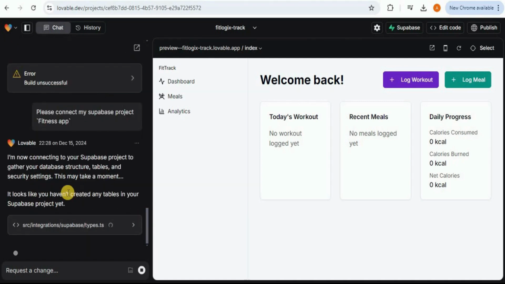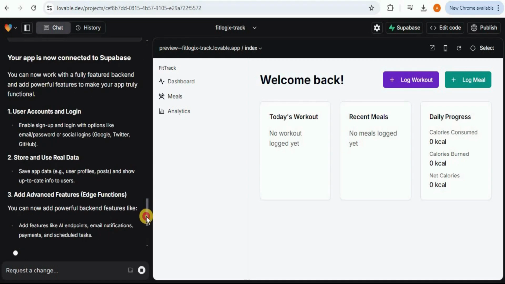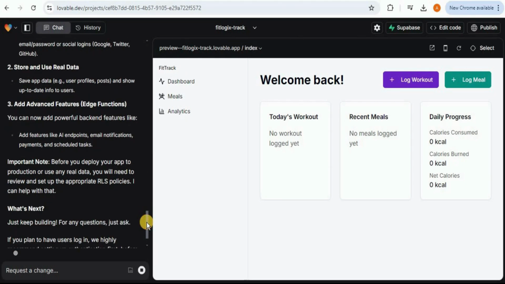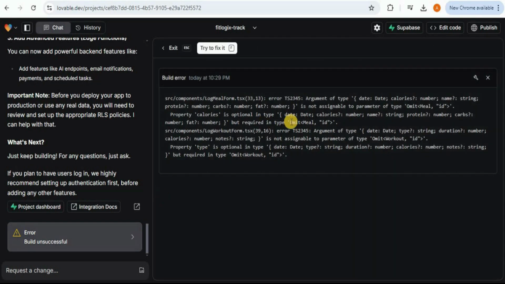And once it is successfully connected to the Supabase, now it is going to make changes to the code of the application in order to incorporate the database feature with the application. And if there were any errors in the application, you will see this error message right here that says build unsuccessful. You can simply click on it and it will provide you the information right here.